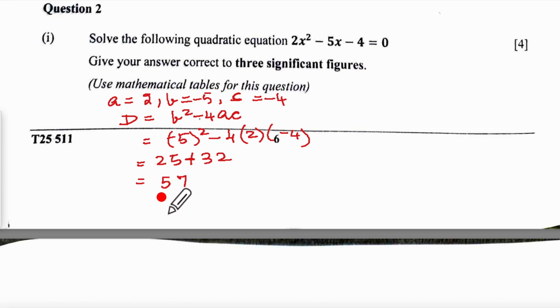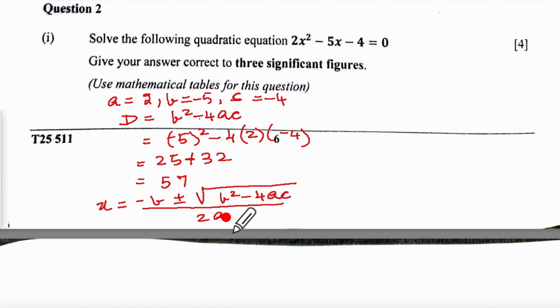57 as the discriminant. So your x is equal to minus b plus or minus root of b square minus 4ac upon 2a. Now we substitute with minus b, means minus into bracket minus 5 plus or minus under root 57 upon 2 into 2.